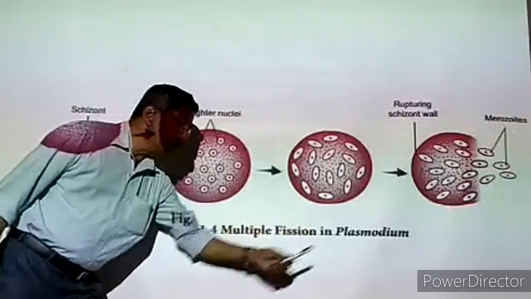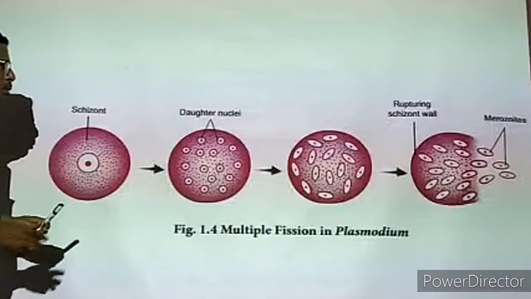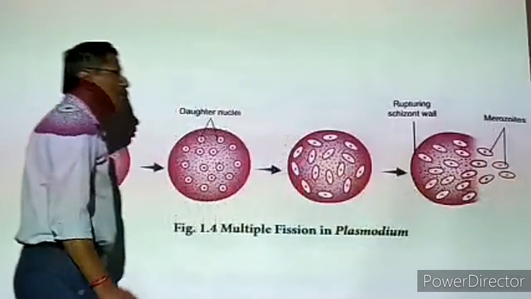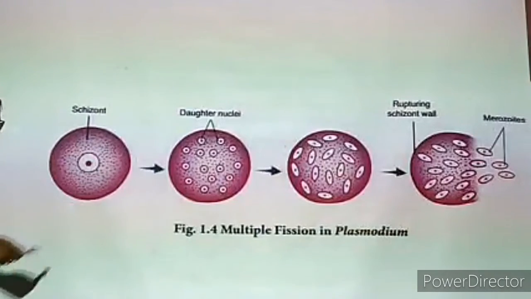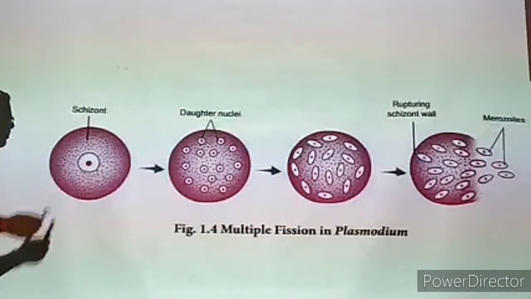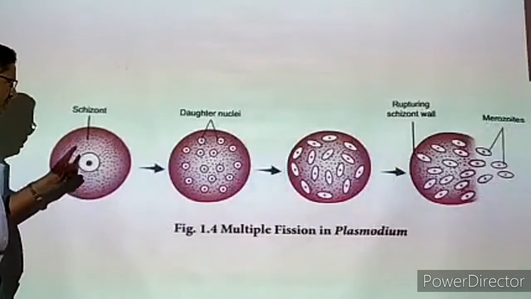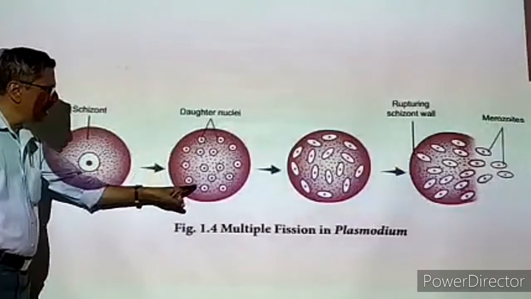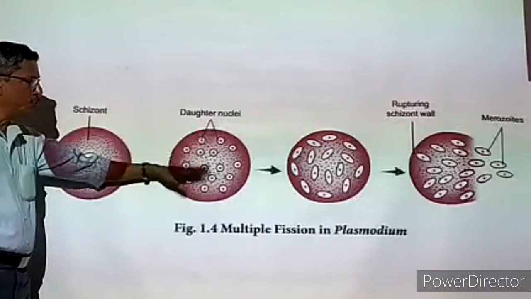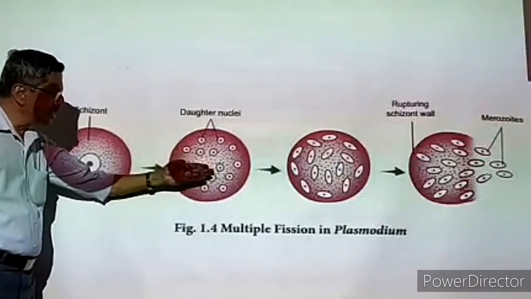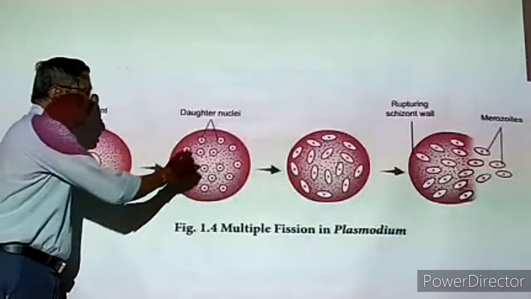Now, actually the Plasmodium is a spindle-shaped unicellular organism. More or less it will be like this. Once it enters into our body, it becomes spherical in shape. Then this is the nucleus. Once it becomes spherical in our body, the nucleus is divided into a number of nuclei. One nucleus into 2, 2 into 4, 4 into 8, 8 into 16. Like that, it will keep on multiplying, maybe up to 32 or up to 64.